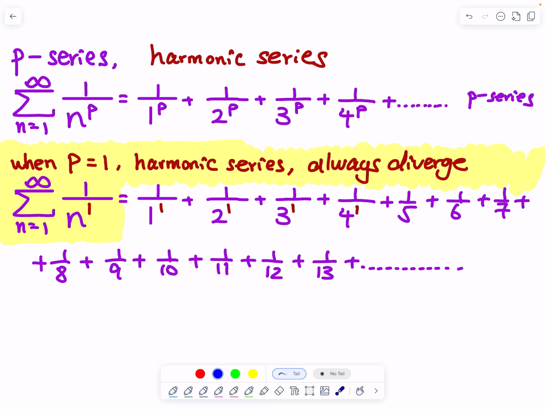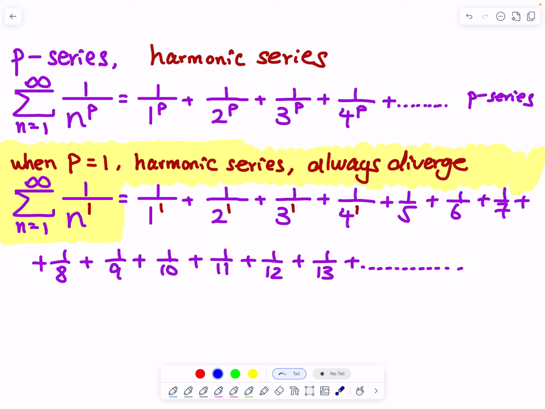The p can be equal to 1, and the p can be greater than 1. What happens when p is equal to 1? When p is equal to 1, this is a very famous series called the harmonic series. The harmonic series always diverges. So we replace the p with a 1, so that will be 1 to the first power. The power is not going to change. We only change the base. This one always diverges. The harmonic series always diverges.